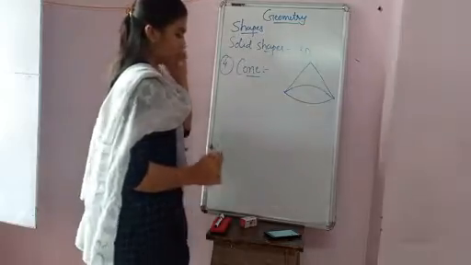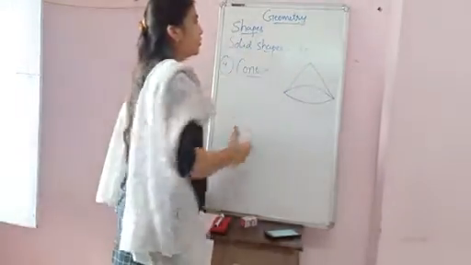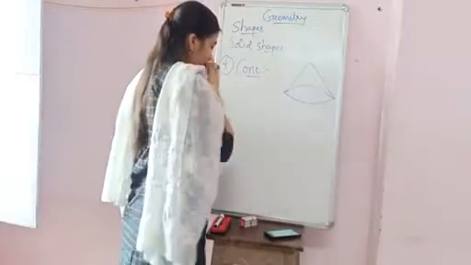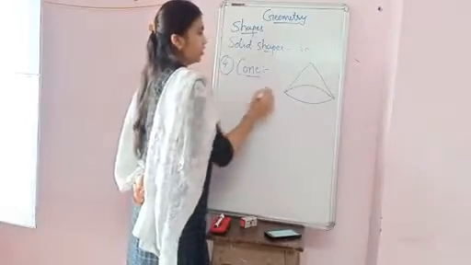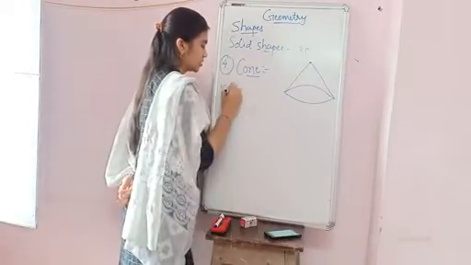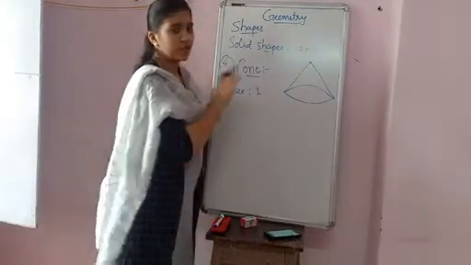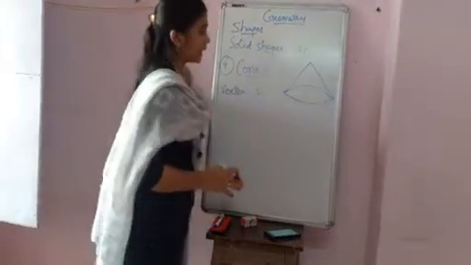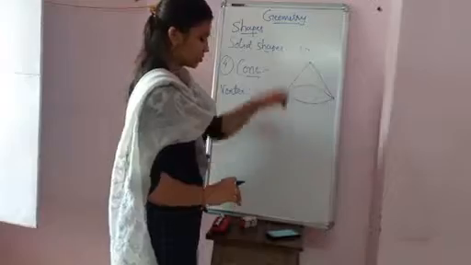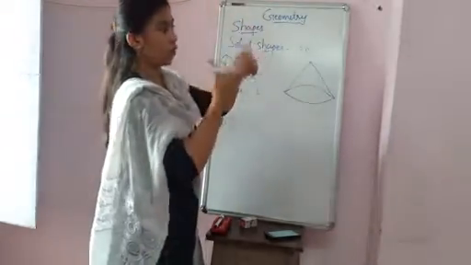So this is the cone, or you can say the birthday cake, that is also in the form of a cone. So yes, first of all, at the top you can see 1 vertex. Second, in the cone shape, there will be one curved face.